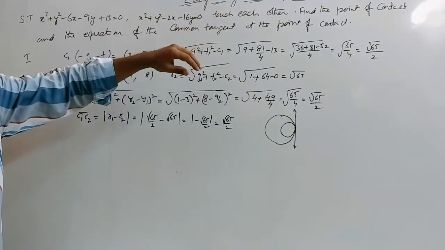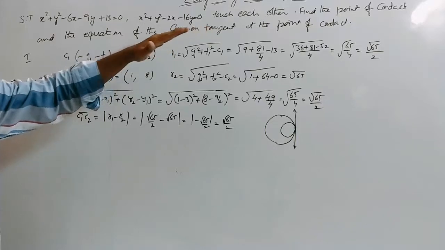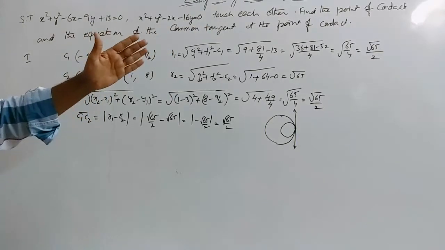Next, second part, we have to find the point at which the two circles are touching, that is the point of contact.